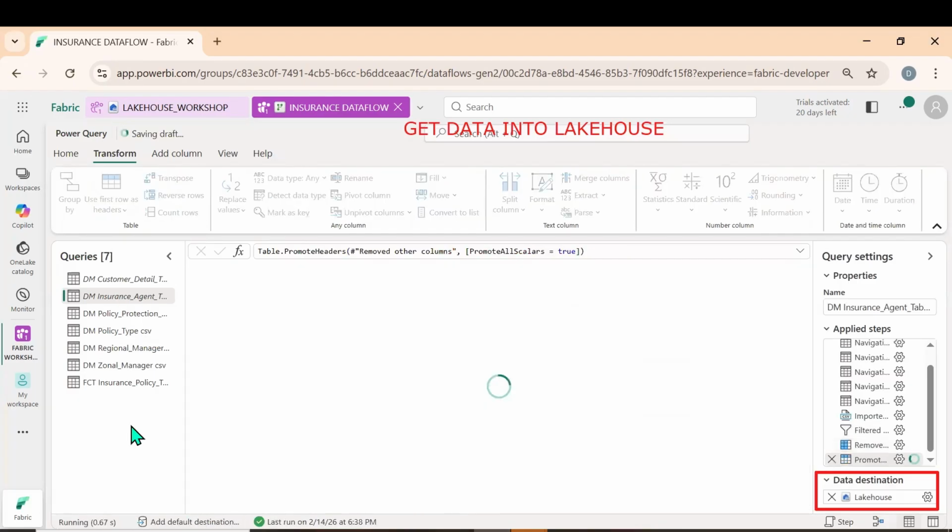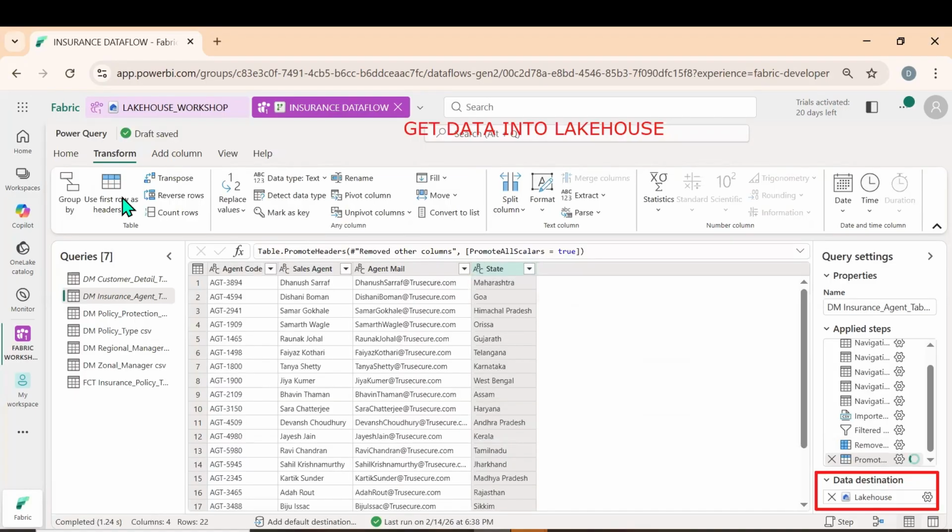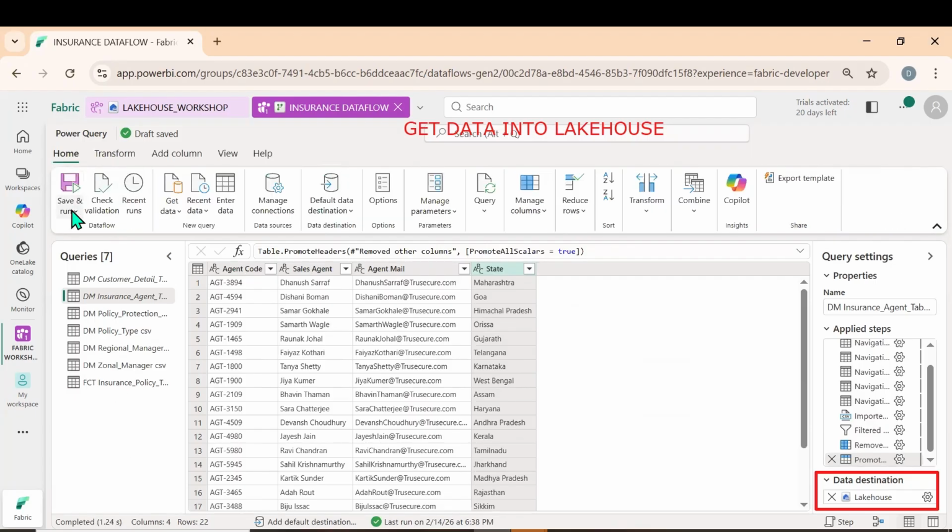And in the cloud, there is no need of saving every time. Automatically, it will be saved. You see, what is that? We automatically save a draft with your latest changes to this data flow so that you can recover them in case of any unexpected issues in your editing session. Okay, but let me click on save and run.